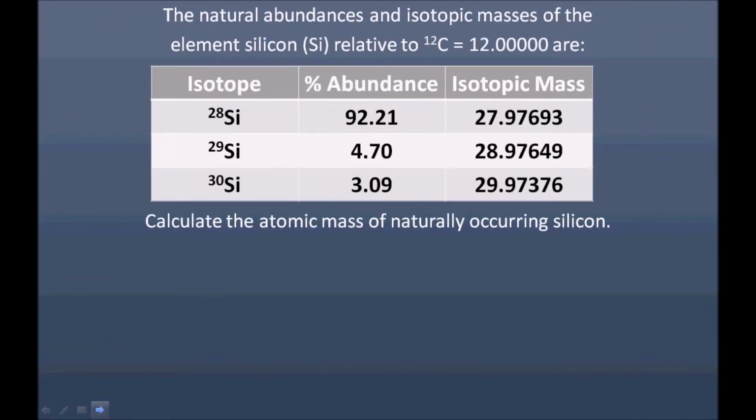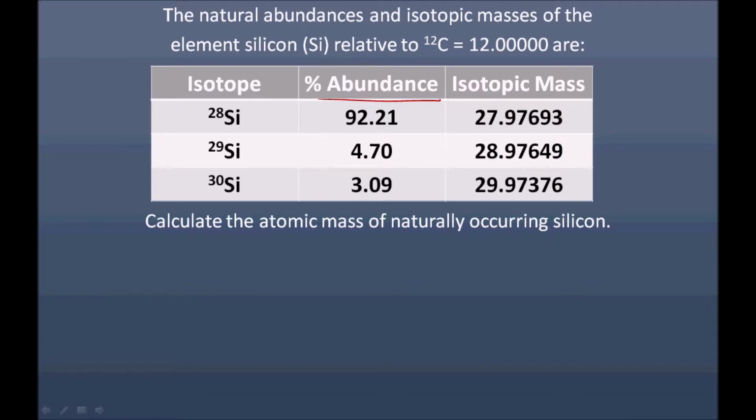We'll use the percent abundance as a weight in our calculation of the atomic mass of naturally occurring silicon. So we can think of this process as weighing the more frequently occurring isotopes more heavily. So silicon-28 occurs much more often than the other forms, so its weight will account for more of the atomic mass of the naturally occurring.